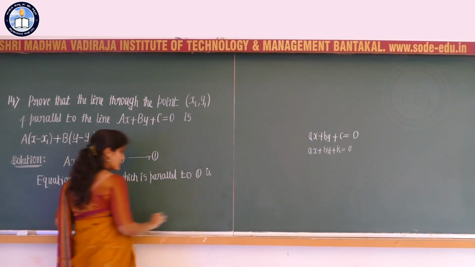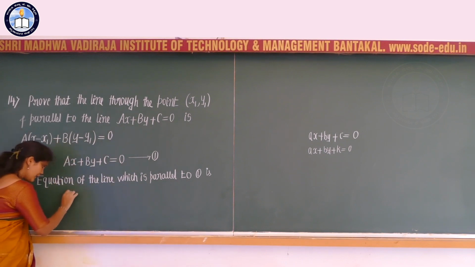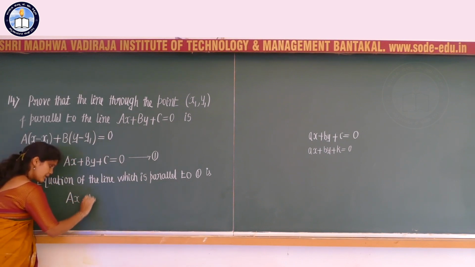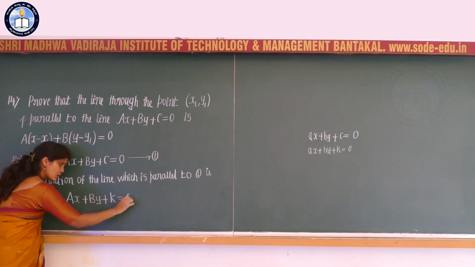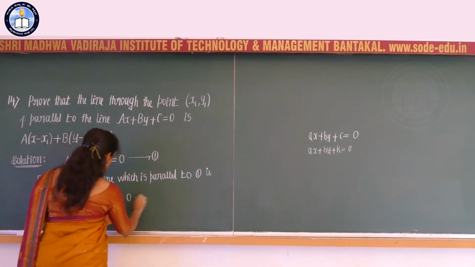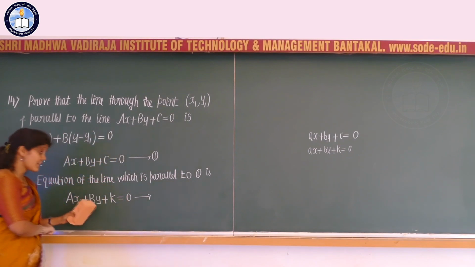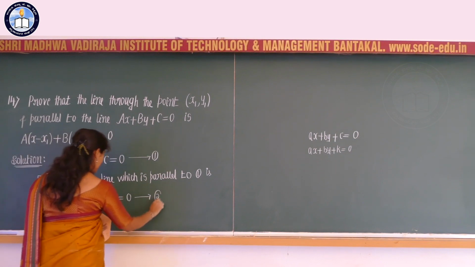The equation of the line which is parallel to ax plus by plus c equal to 0 can be written as a into x plus b into y plus k is equal to 0, correct? This is the equation of the line which is parallel to equation 1, that I will consider equation 2.